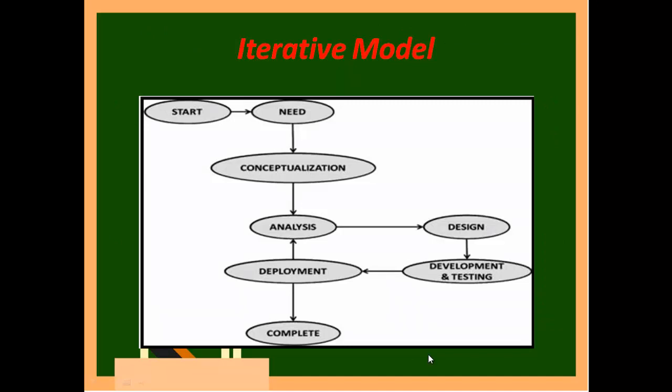So here you can see, I will start from need. Need will not change. I think you can understand now. Need is that I am going to automate a biogas plant. So that will not change. Only the way in which I am going to do it will change. So need and conceptualization. Conceptualization is what all I want in that biogas plant. I will sit and write.